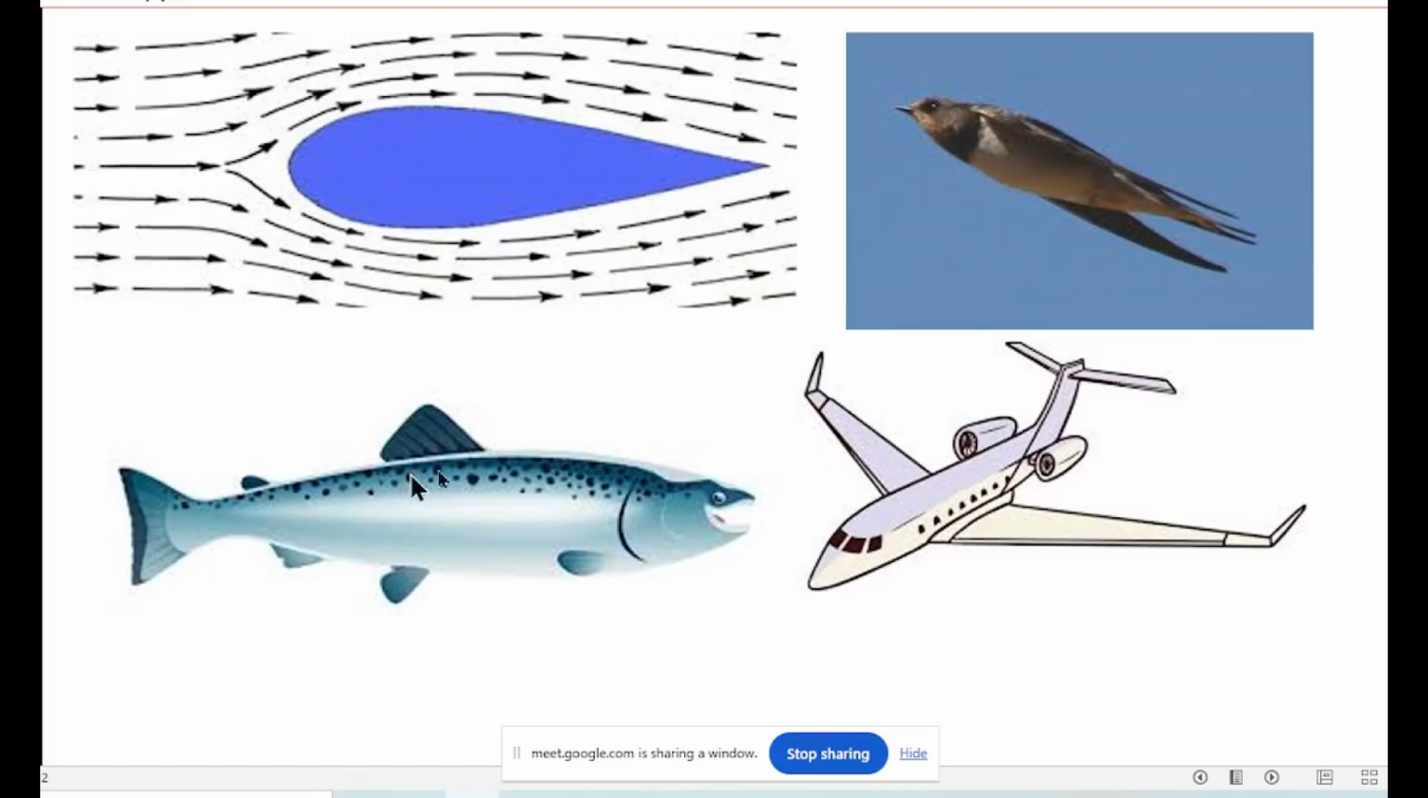So you have a streamlined fish body. While swimming in water, low friction, low resistance, low drag. Here you have a bird with a streamlined body. When flying through air, low resistance, low drag, low friction. An aeroplane with a streamlined outline, low resistance, low drag, low friction. So streamlining the shape is another method to reduce friction.